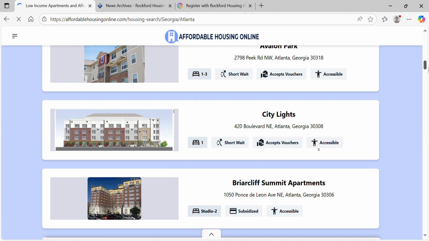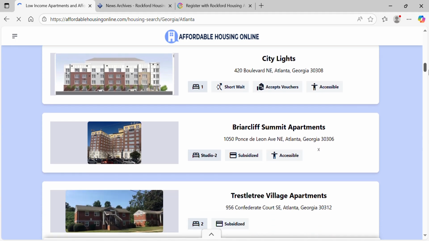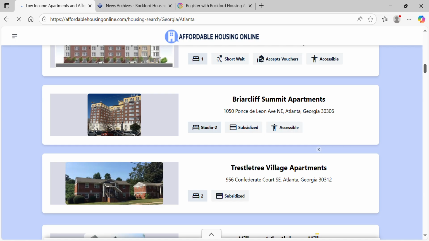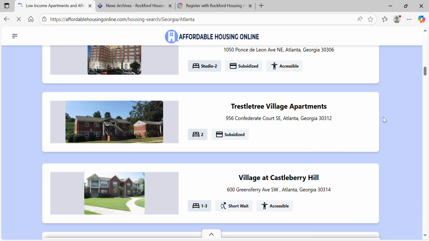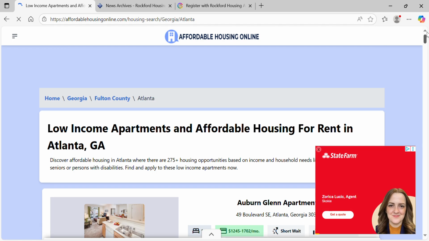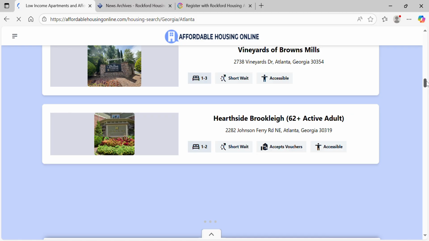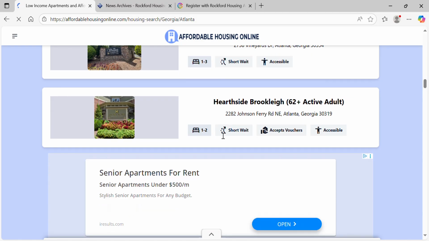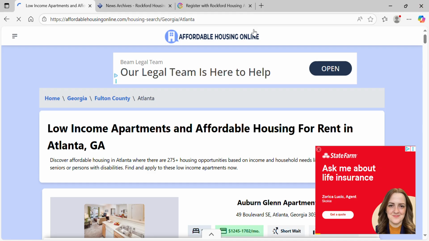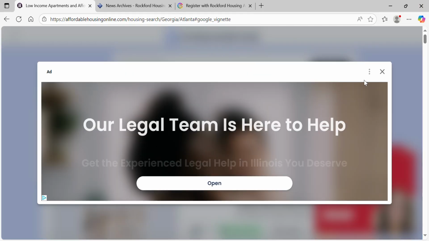Make sure you check out the Affordable Housing Online. Someone created this website so that you guys can have a reference to go over to all of the different cities and states instead of going state and city specific. You can go to any state on here and look up the information. I'm currently on the city of Atlanta, state of Georgia, and they give you a lot of information: how many bedrooms, if the waiting list is long or short, if it's maybe handicap accessible, and if they are accepting vouchers, and so on and so forth. So make sure you go to Affordable Housing Online.